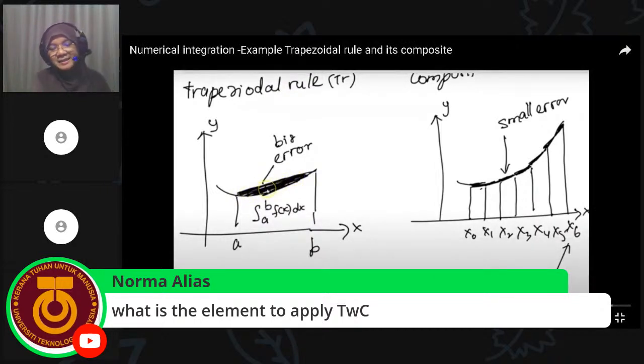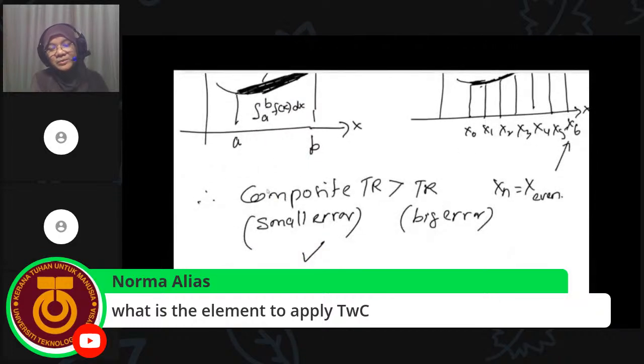To reduce this, we use the composite trapezoidal rule, which creates a small error between the trapezium and the area below the graph, whereas the basic trapezoidal rule creates a big error because the trapezium is a straight line above the graph.